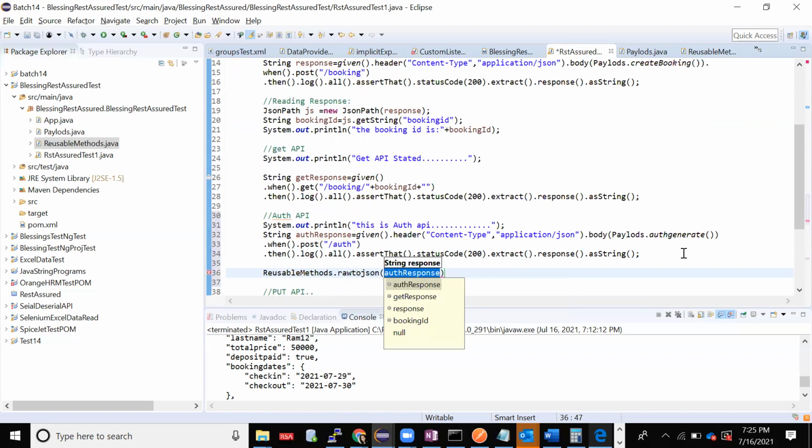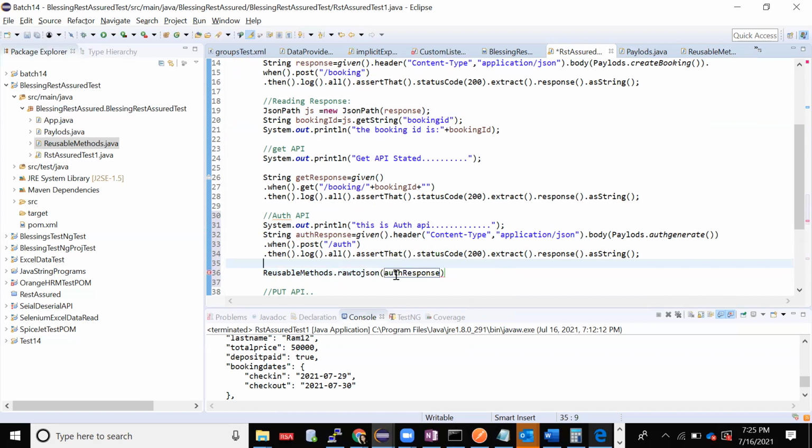It needs some response as an input, so I'm giving this one as an input to this. Done. Now it will return a JSON path, JS1. Then my object is created. Now it is getting converted. My things are ready.